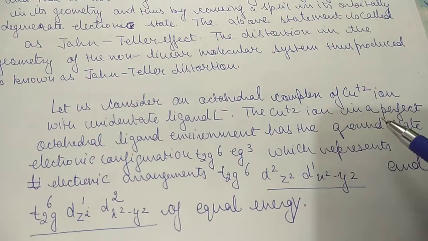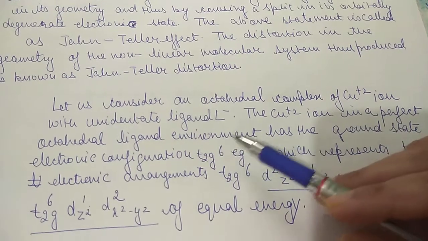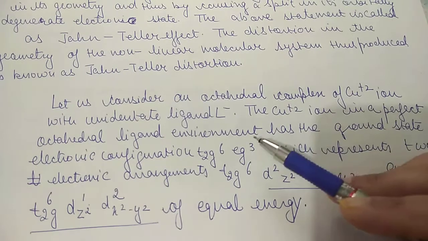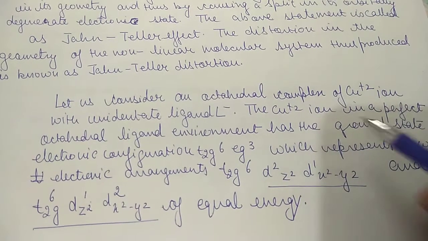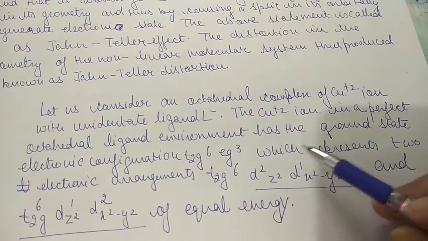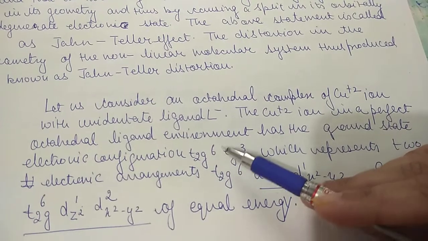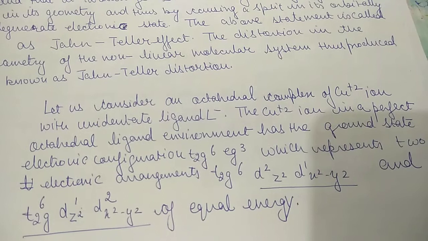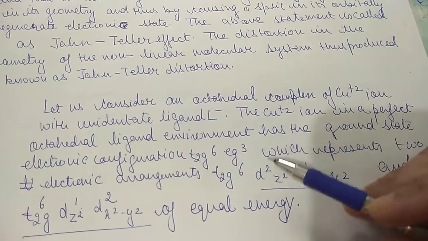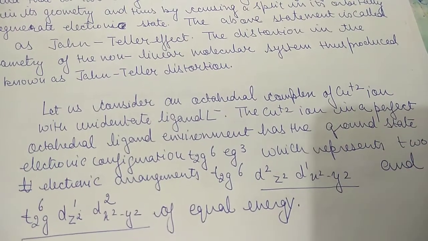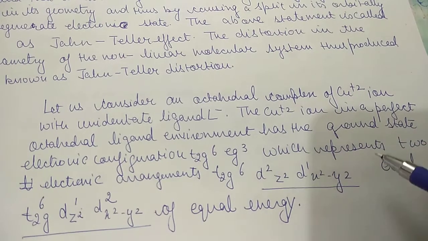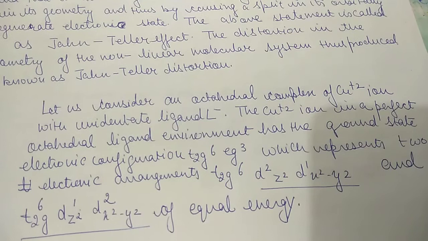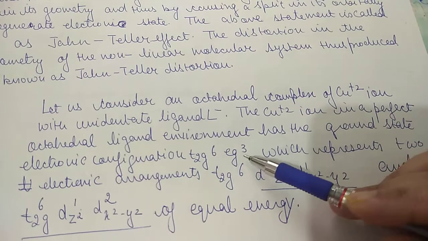The copper ion is in a perfect octahedral ligand environment, and it has ground state electronic configuration t2g6 eg3, that we know. You know how to write the electronic configuration, and it represents two arrangements.